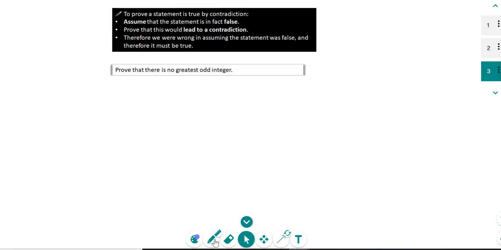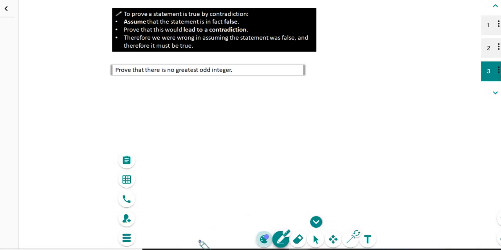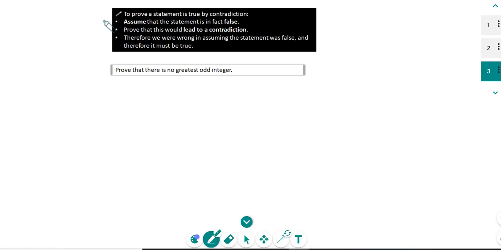Section here that's called proof by contradiction, and this is a bit tricky, so you might need to spend a little bit of time getting your head around this one. So proof by contradiction is very different to other proofs that you've done so far in year one. In year one you did lots of stuff like, this is an even number, so this is an odd number, oh, this is a different odd number, things like that. This comes in handy, but the idea of this proof perhaps does take a little bit of time to get your head around.